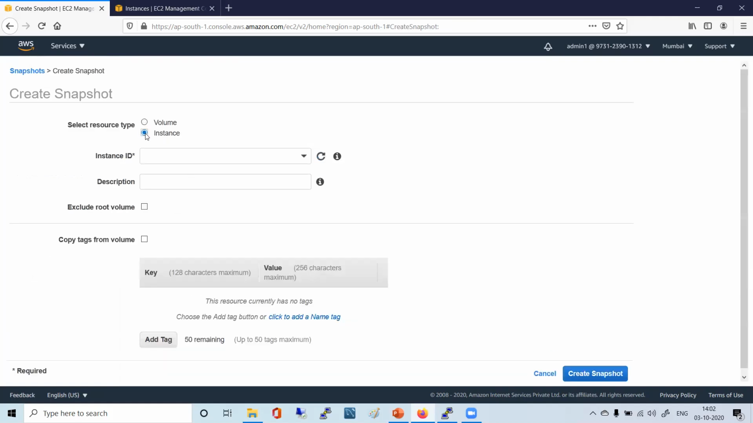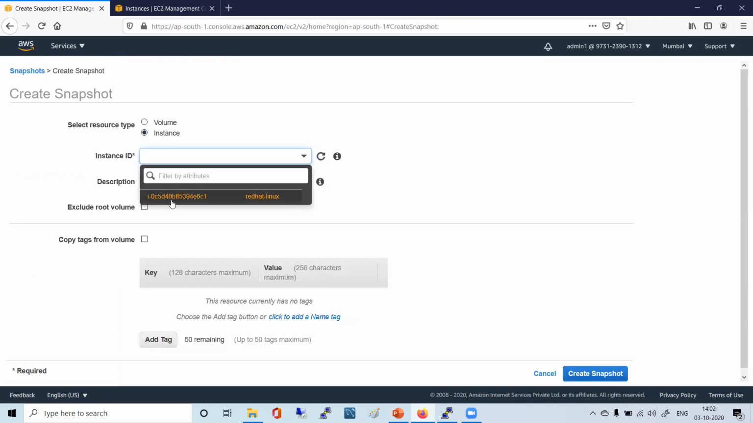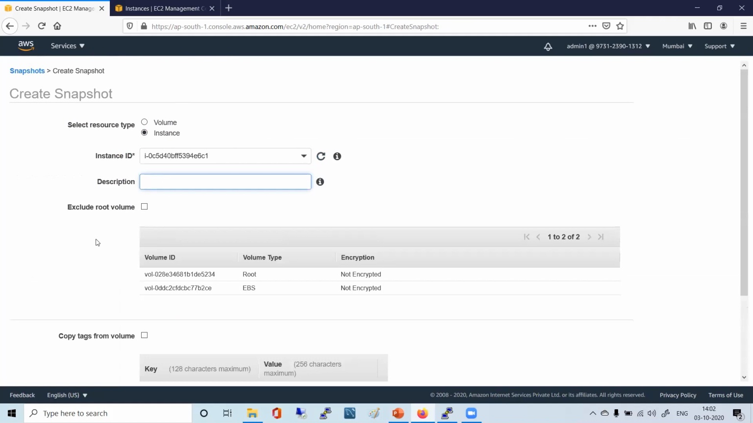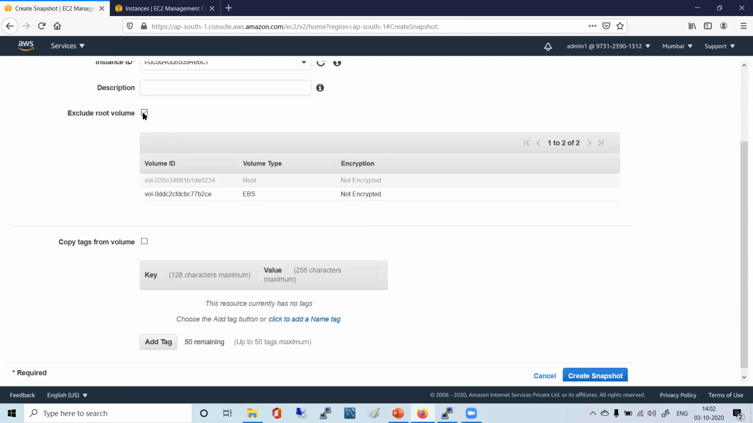You went there, you just chose the instance ID, you gave some description, and you say exclude root volume. Whether you want to take it, this becomes grayed out. It means it is not in action anymore, it will not be taken. If you remove this exclude, the C drive backup also you can take, like that only it is. Understood?